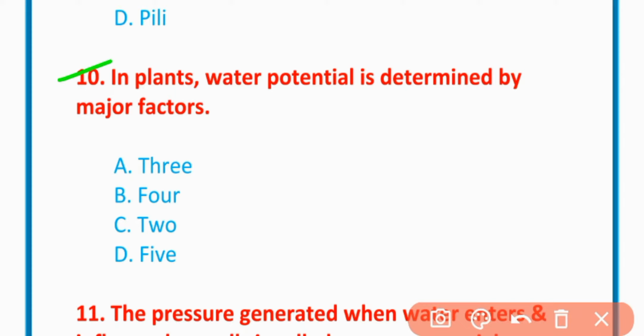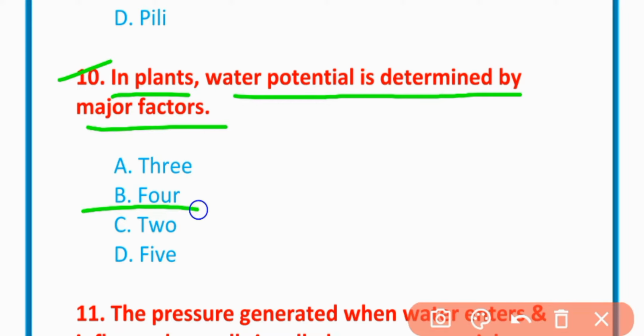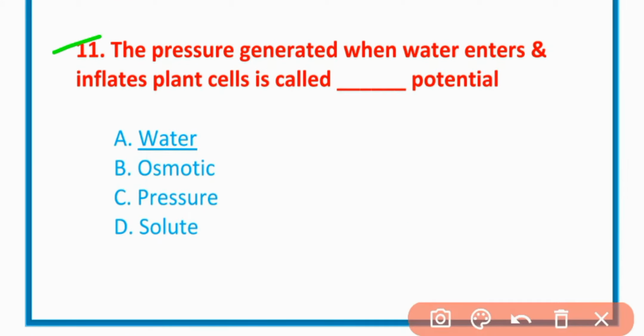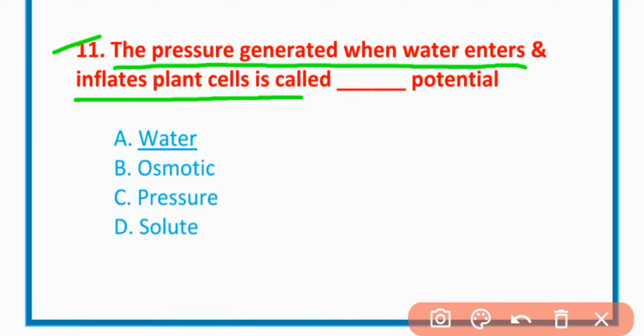MCQ number 10. In plants, water potential is determined by a major factor. There are 2 major factors. MCQ number 11. The pressure generated when water enters and inflates plant cells is called pressure potential.